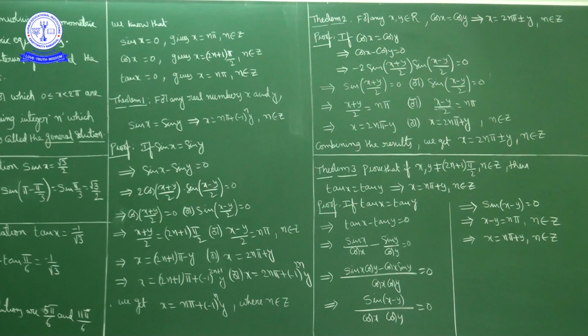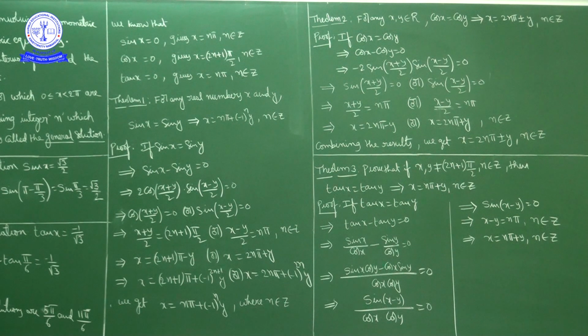Next, cos x equal to 0. Cos is 0 for odd multiples of pi by 2. Cos pi by 2 is 0, cos 3 pi by 2 is 0, cos 5 pi by 2 is 0, cos minus pi by 2 is 0. So cos x equal to 0 gives x is an odd multiple of pi by 2, that is (2n plus 1) into pi by 2, where n is an integer.